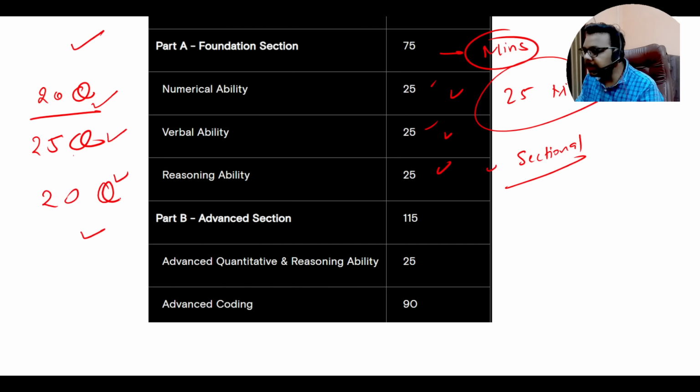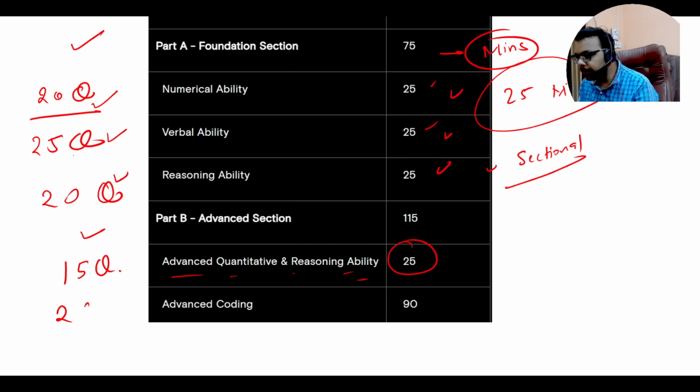Then there is an Advanced section in which you will get around 15 questions in advanced quantitative and reasoning ability in 25 minutes. And there will be a total of two coding questions in the coding round.